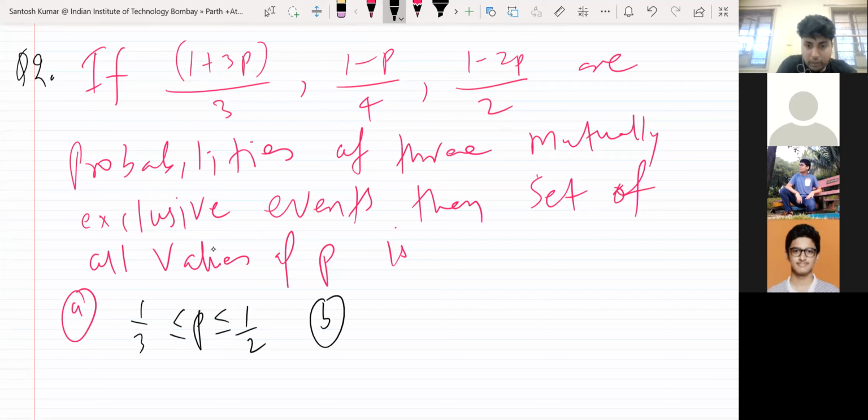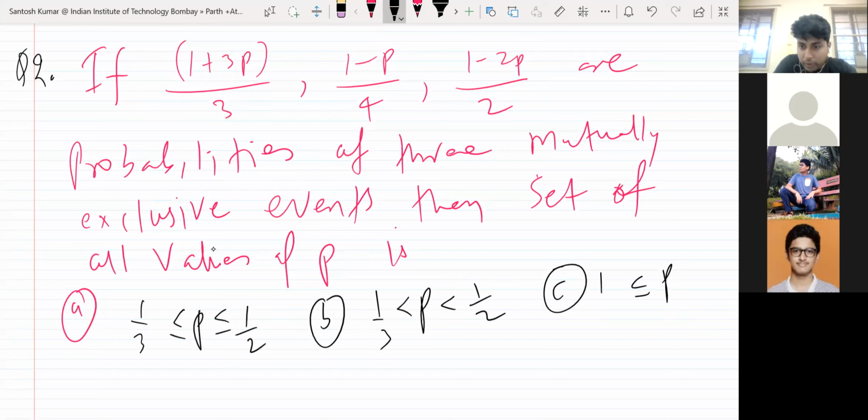B option, p is strictly more than 1 by 3, strictly less than 1 by 2. C option, p is more than or equal to half, less than or equal to 2 by 3. And the D option, p strictly more than half and strictly less than 2 by 3.